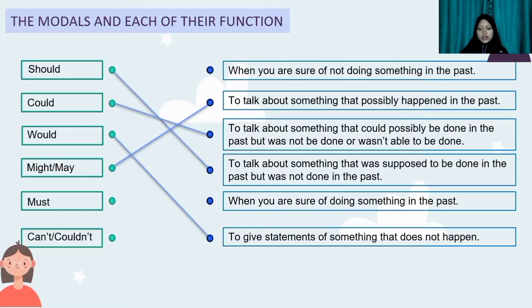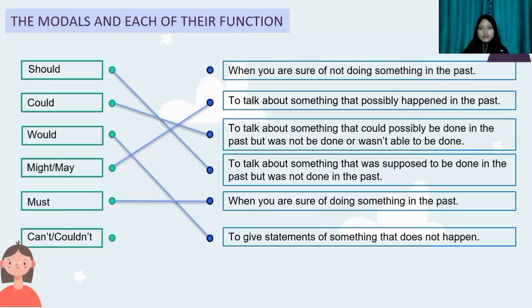Next is must. The chair is not in its first place. Glenn must have moved the chair because he was the only one here yesterday. What does that mean? It means that the person is sure of something that was done in the past. So the person is sure that Glenn is the one who moved the chair because Glenn was the only one there yesterday. So she or he is sure about that.